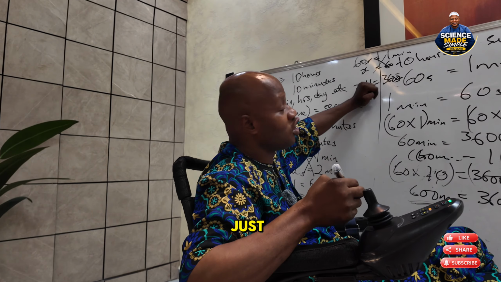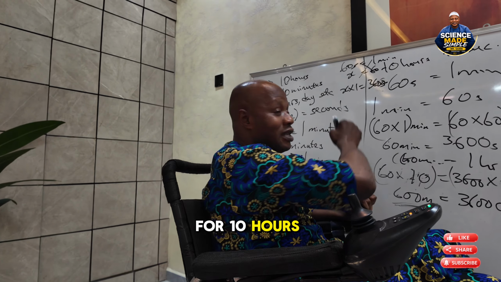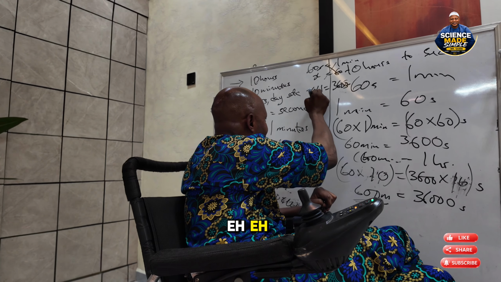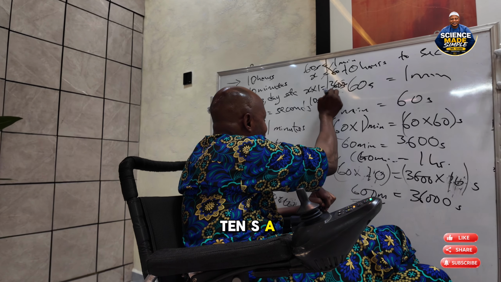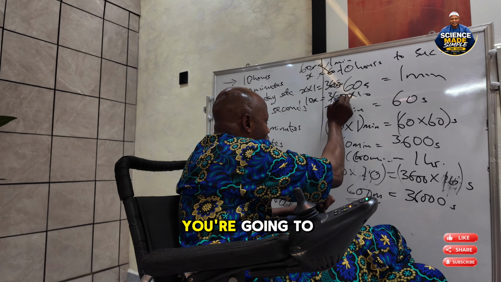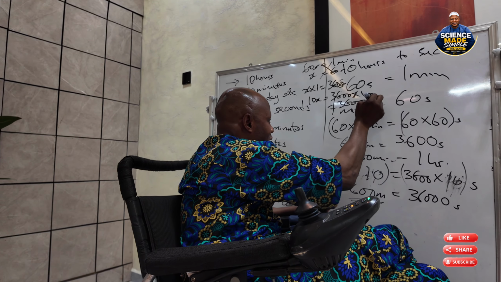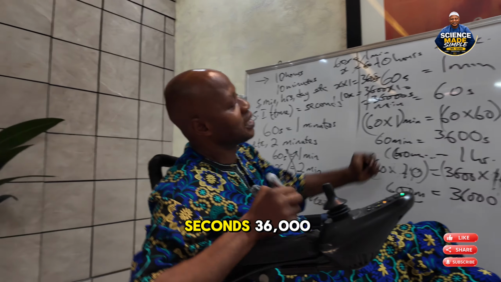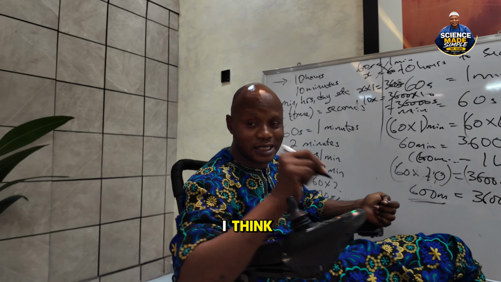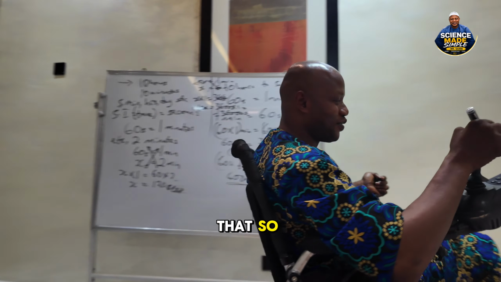That is just for 1 hour. For 10 hours, it's going to be this one times 10, that is 3,600 times 10. We are going to get 36,000 seconds. The same thing with this one. So I think you understand that.